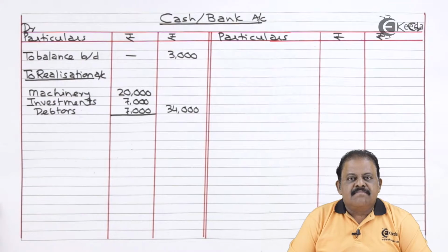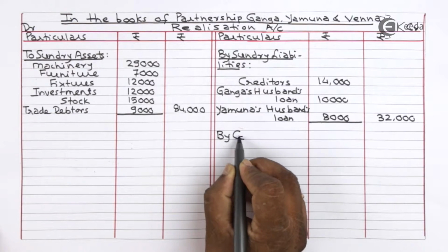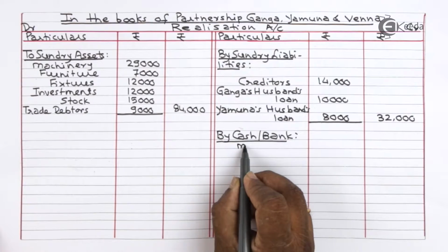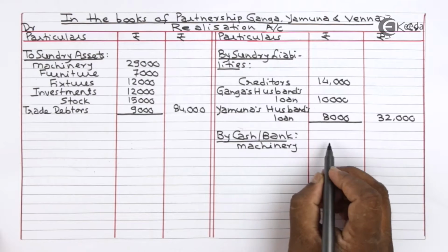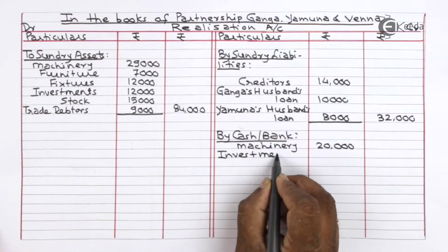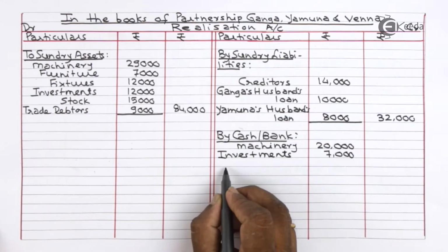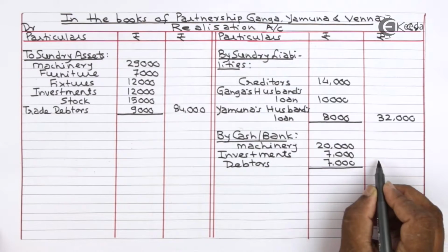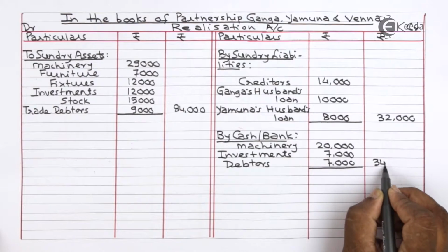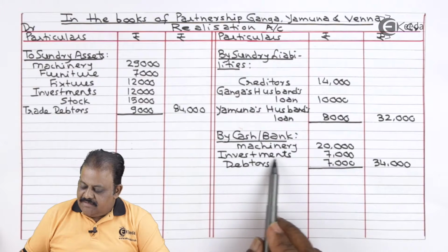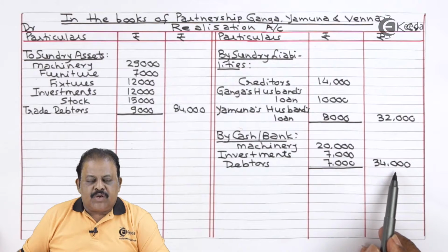This will have a second effect in realization account on credit side. Realization account credit by cash bank, machinery, investment, debtors 34,000.